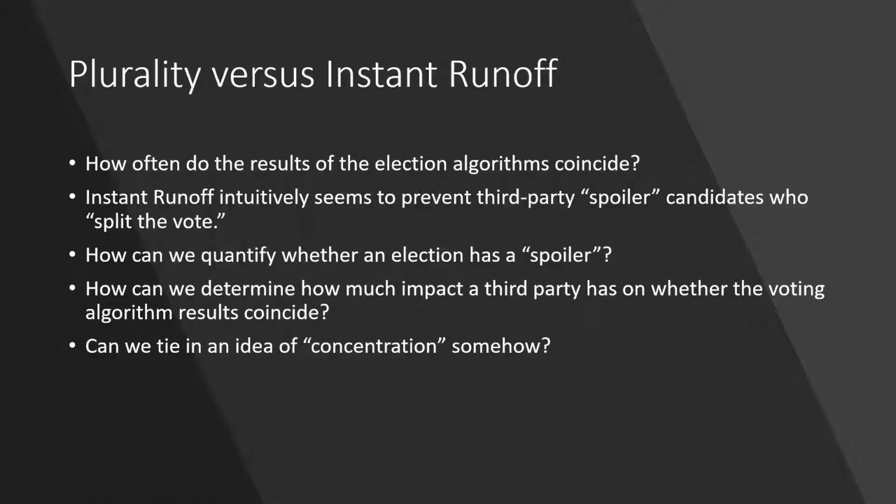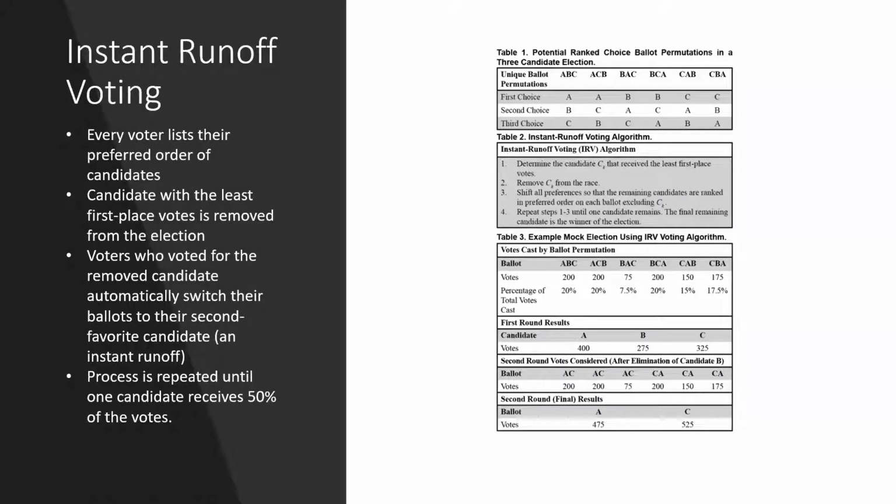So first, I want to clear up any ambiguity about what instant runoff voting is, or ranked choice voting as it's more commonly known. Most voting that you'll see is called plurality voting, where everyone chooses their favorite candidate and whoever gets the most votes wins, regardless of how much that actually is. I could have 10 candidates, one gets 11%, the others get like 9.9% each, and the 11% will win. Instant runoff voting works a little bit differently.